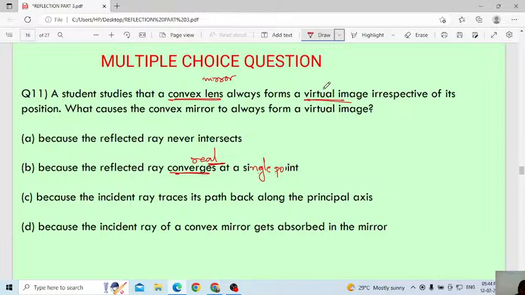When will you get the virtual image? When you have a divergent ray. What is meant by divergent ray? They will not at all intersect. After extending, they will appear to intersect. Then only you are getting a virtual image. Then again you are telling B. Think and give. Rabia is telling, because the incident ray traces its path back along the principal axis.